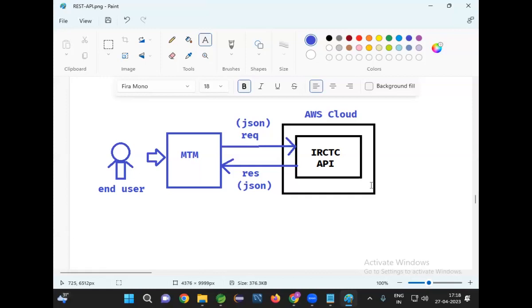Why is MakeMyTrip communicating with IRCTC? To reuse business logic. To book the train ticket, IRCTC already implemented that logic. Why write the same logic again? Let us use the same logic which is available in IRCTC. That's why these two projects are going to communicate.